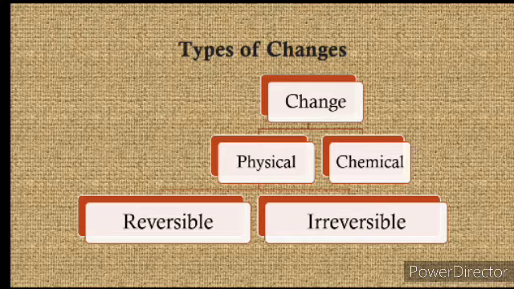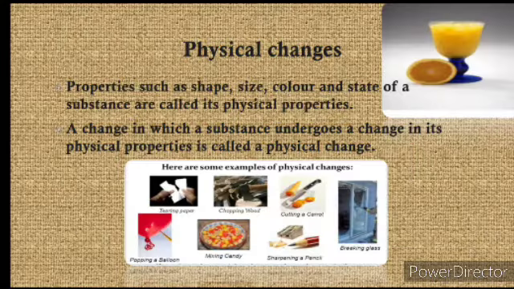So we will learn what physical changes are, what chemical changes are, and what we mean by reversible or irreversible changes. So let us start with physical changes. In physical changes, we will learn how the properties get changed.